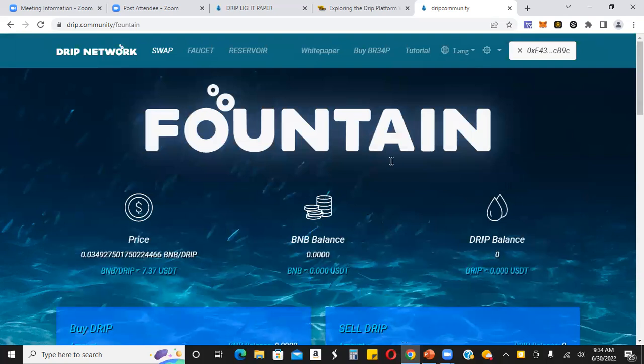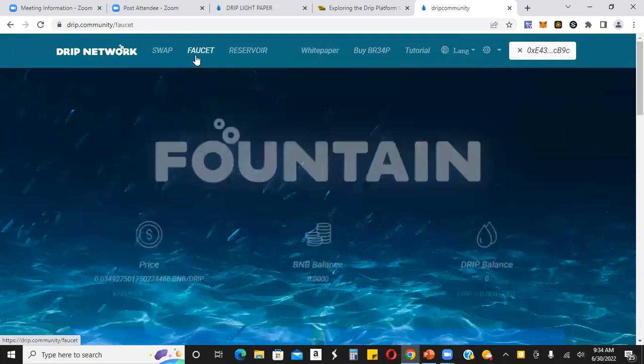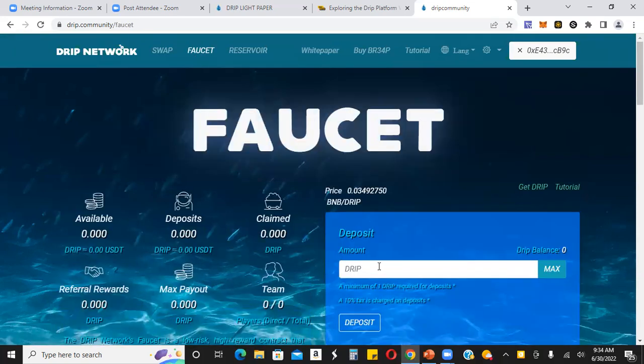Now, you're going to take your drip and head back to the faucet, as I mentioned before, put how much drip you want to put in right here, whatever that number is, and then click deposit. If you haven't chosen a buddy address, it'll prompt you to choose one before you deposit. Once you do that, you click deposit, and immediately you're going to see your deposit right here, and you're going to start earning passive income.